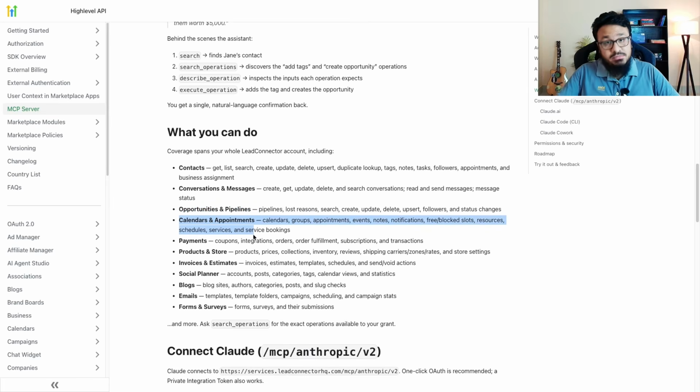Okay, calendar appointments, we can update, reschedule, cancel appointments, update the status of appointments. We can create payments, products, we can create coupons, you know, we can do all that stuff, products, invoices, social